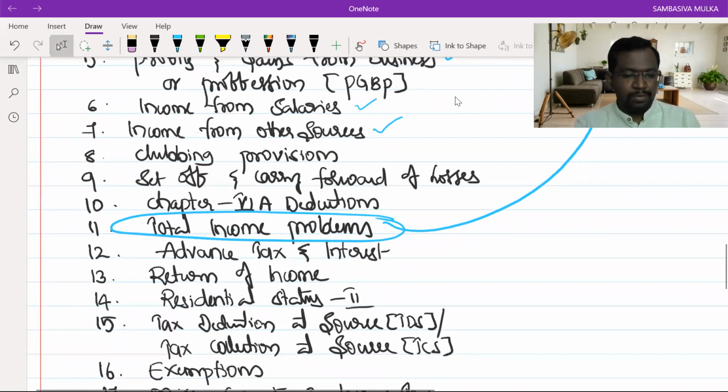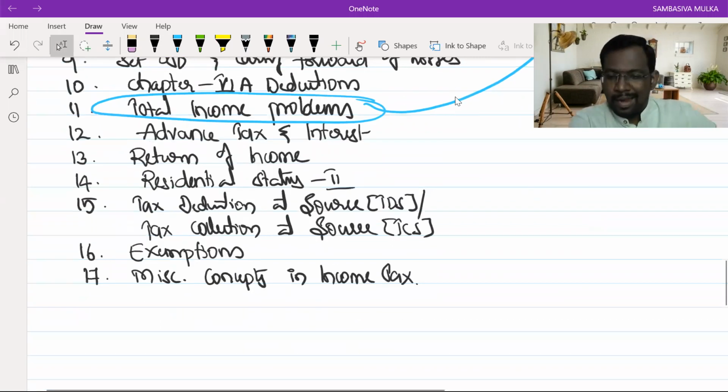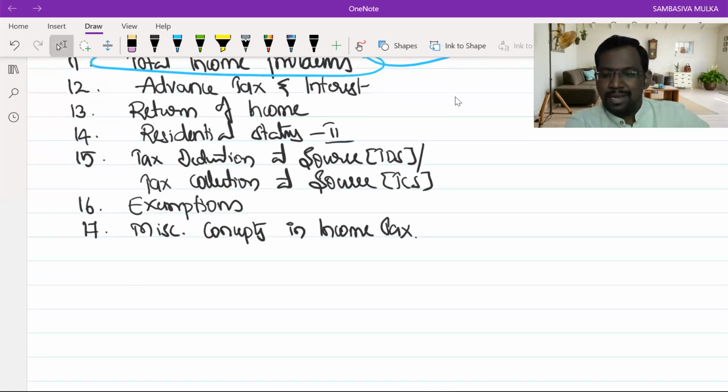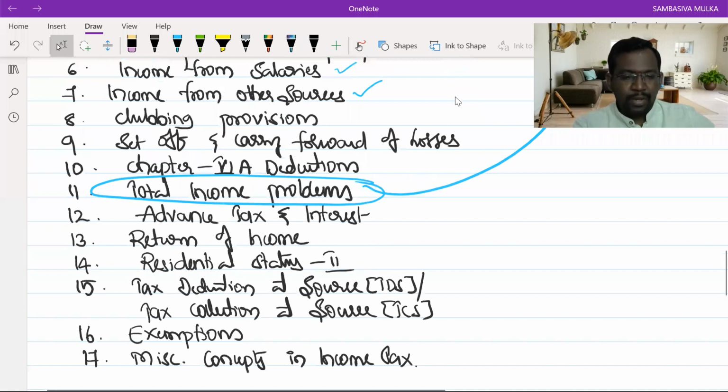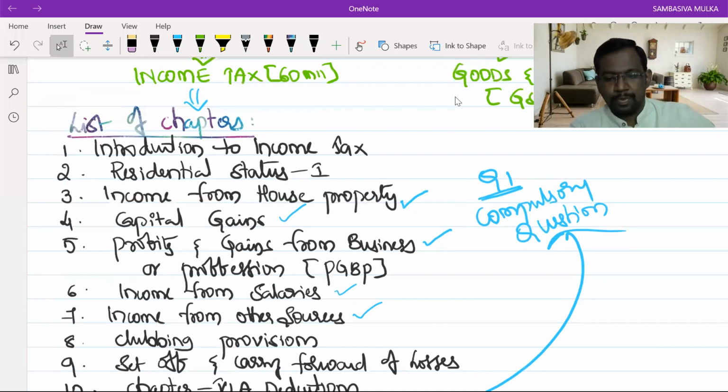11, total income problems. 12, advance tax and interest. 13, return of income. 14, residential status part 2. 15, tax deduction at source and tax collection at source. 16, exemptions, and 17, miscellaneous concepts in income tax. So totally, 17 chapters we are going to learn from the income tax portion.